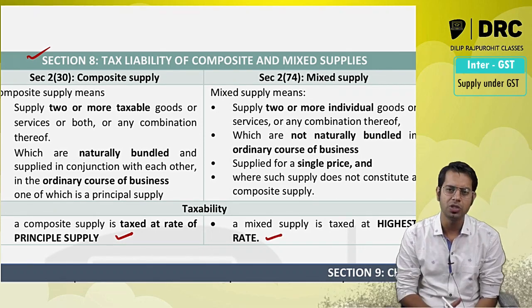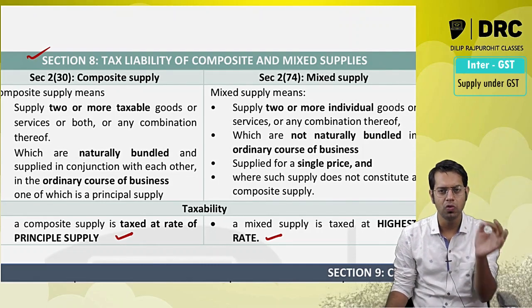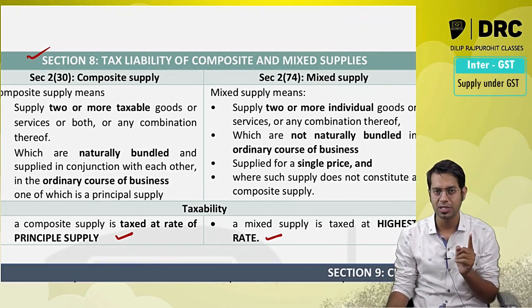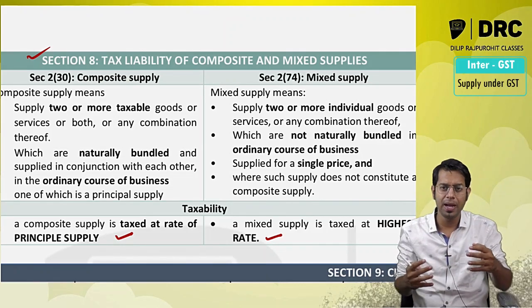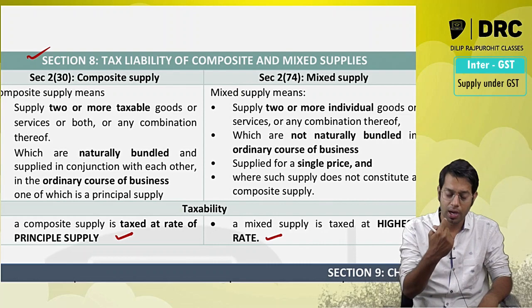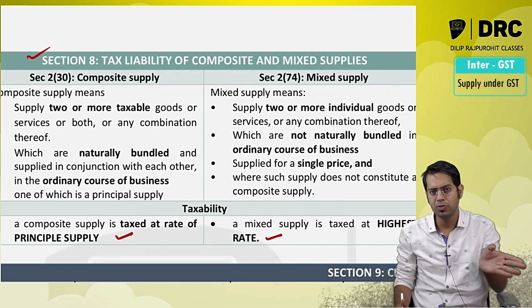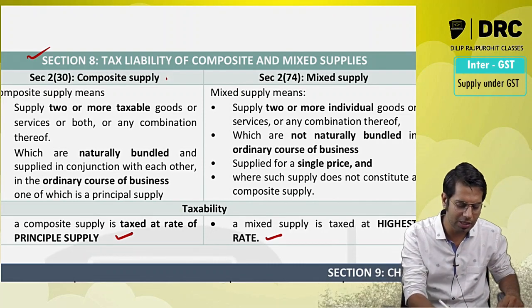Sir, what do you mean by composite supply? Composite supply means supply of 2 or more taxable goods and services which are naturally bundled in ordinary course of business, supplied in conjunction with another, for one of which is principal supply. One of them should be a principal supply, then I am going to call it as a composite supply.